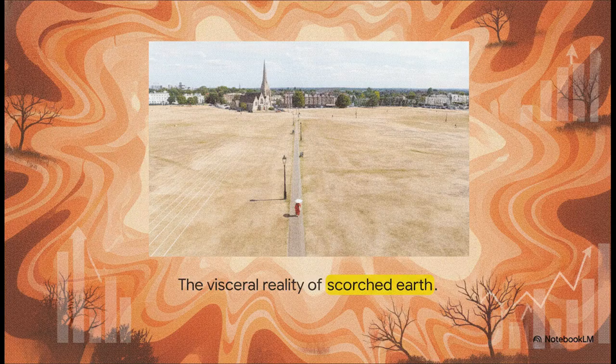Ultimately, those abstract charts translate into a very visceral reality: scorched earth and drastically altered local environments. This completely dried out brown public park isn't a desert landscape. This is what extreme modern heat looks like in areas completely unaccustomed to it. It's the literal physical manifestation of those vertical graphs we just examined.